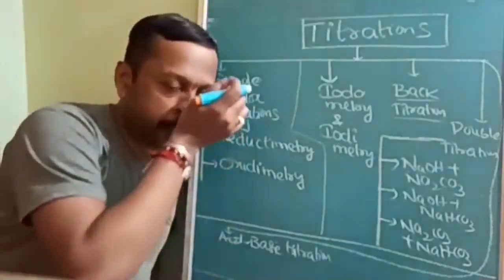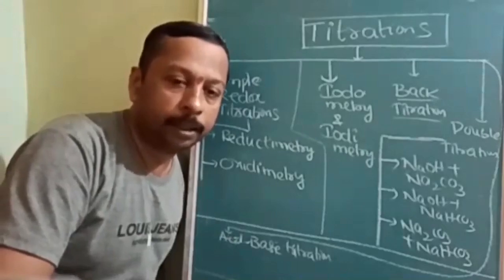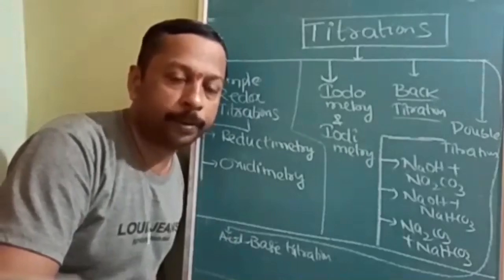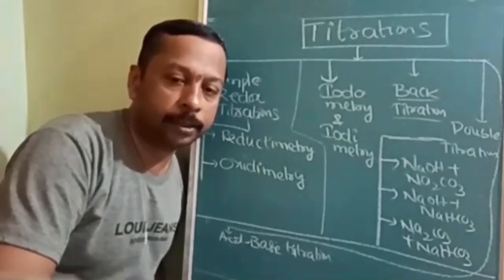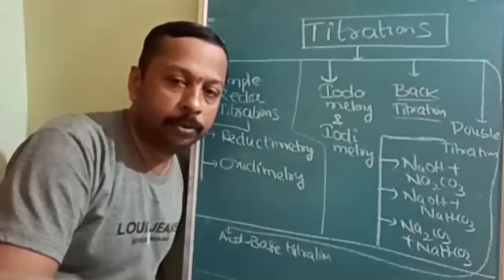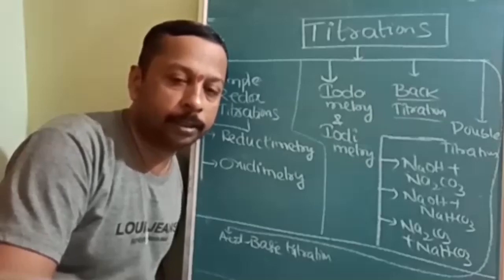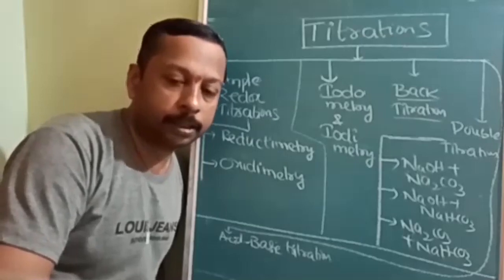Titration is basically the method of finding out the concentration of an unknown substance or solution with unknown concentration, by using another substance or solution with known concentration.